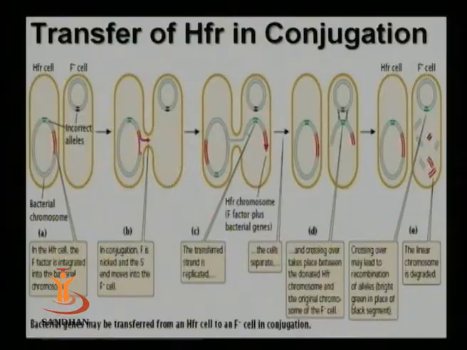Thus, the term HFR, high frequency recombinants. This is how the diagram indicates that the genes present on the host chromosome are transferred into the recipient cell.